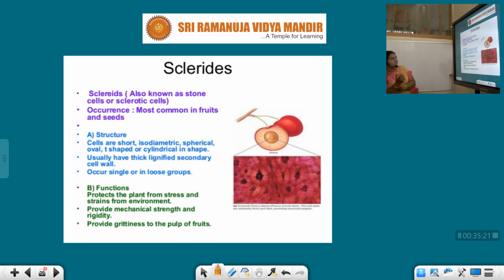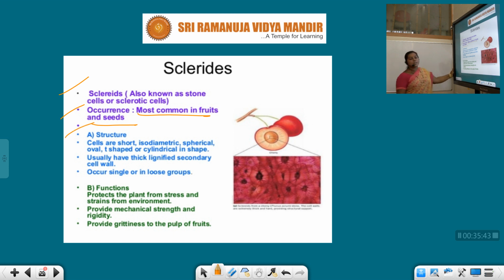Now let us talk about the sclerites. Sclerites are also called stone cells or sclerotic cells, occurring most commonly in the fruits and the seeds.